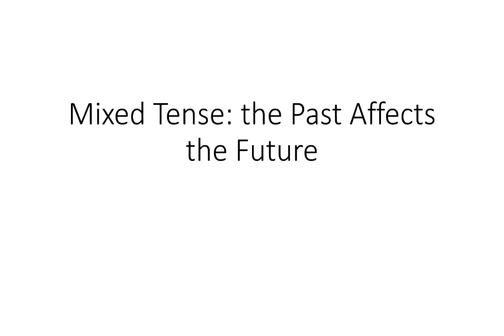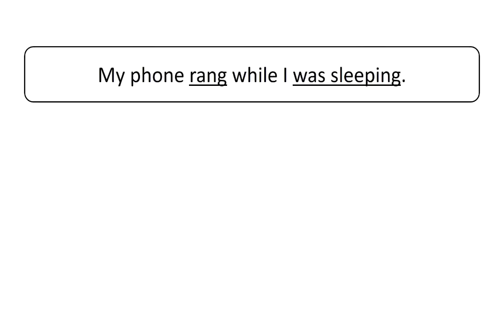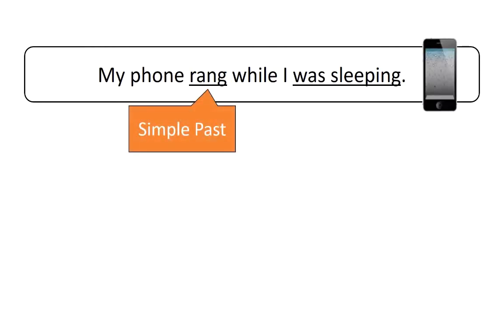Mixed tense. The past affects the future. To start out, take a look at the verbs in this sentence. My phone rang while I was sleeping. Can you identify the tenses? Rang is in the simple past, and was sleeping is the past progressive.